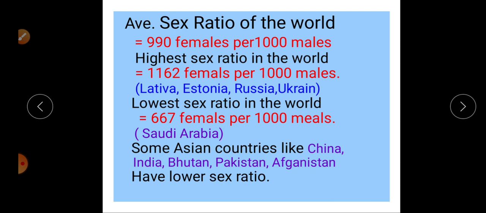But due to social, traditional and cultural things, and religion also affecting the social system, there is a preference for male child birth. Then the dowry system, such customs also affect the female population and sex ratio.